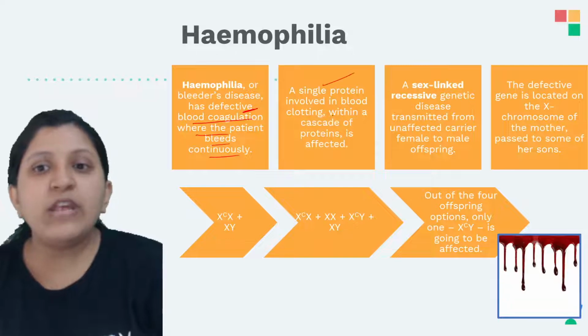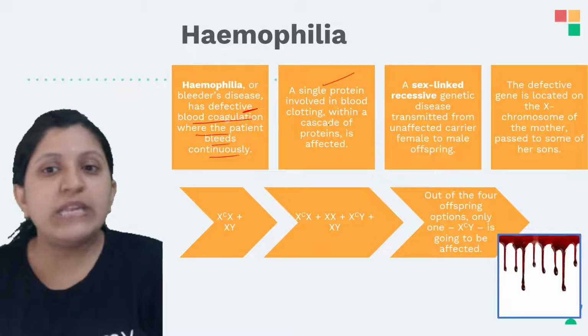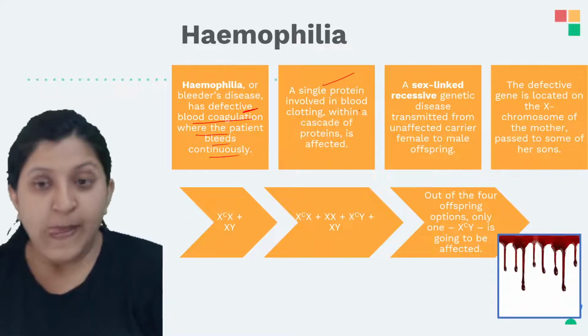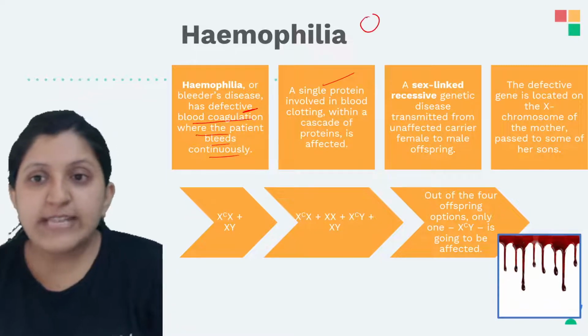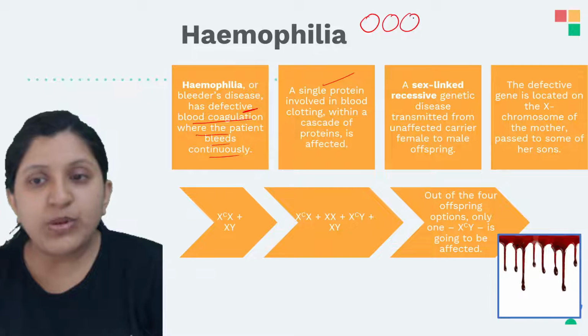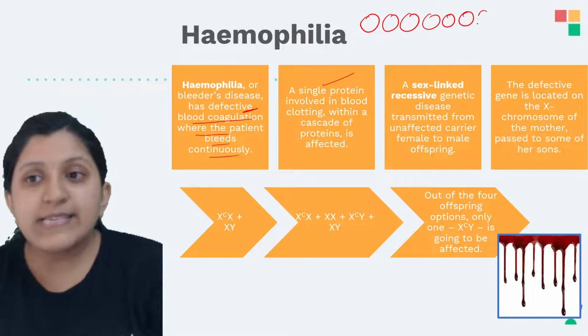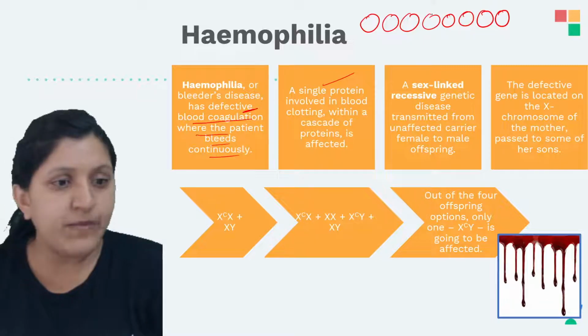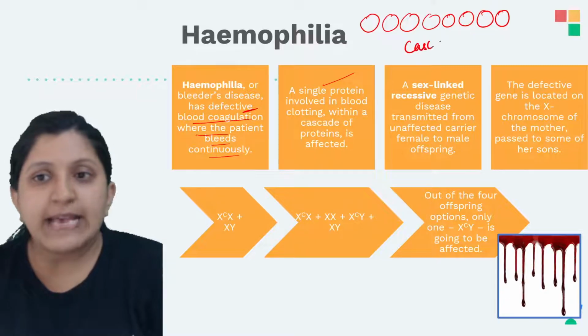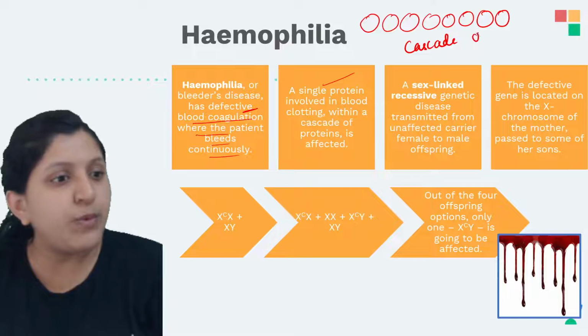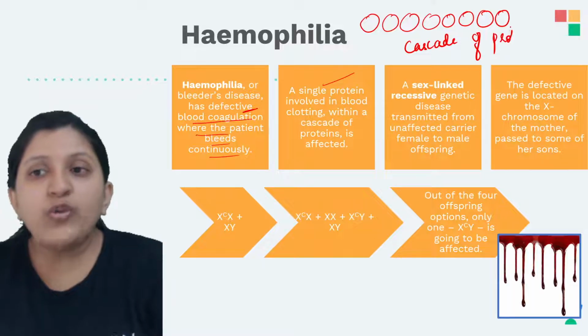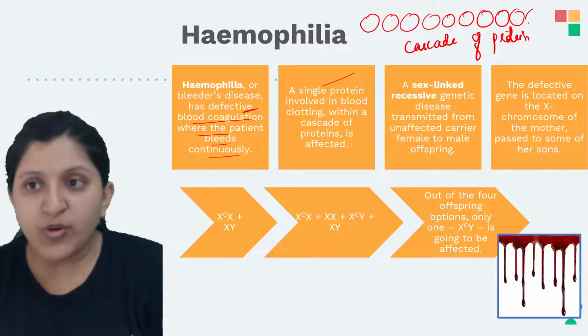A single protein involved in blood clotting, within a cascade of proteins, is affected. Many proteins will be there. Let's say this is one protein, this is one protein, this is one protein. Like this, cascades of proteins are there, which are responsible for clotting.